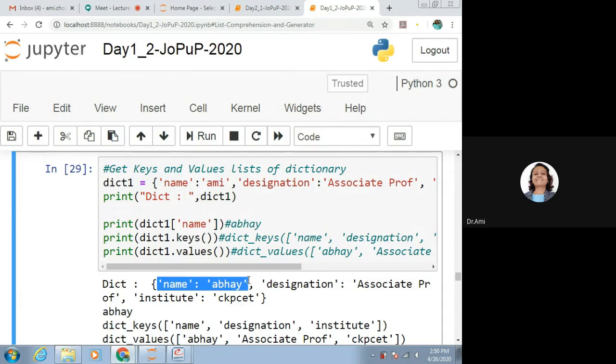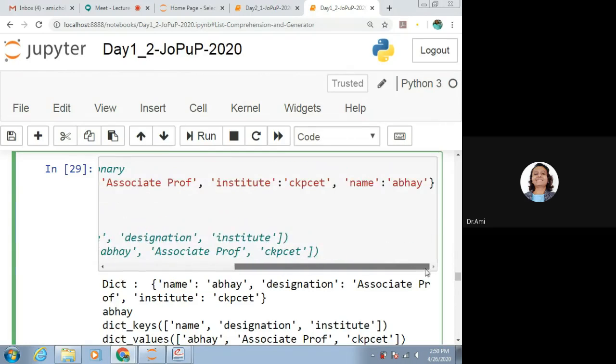What is wrong with it? It is not wrong. It is because here I have given name as Ami, and the second value also I have given, that is, name is Abhay. So it replaces the first with the second value.